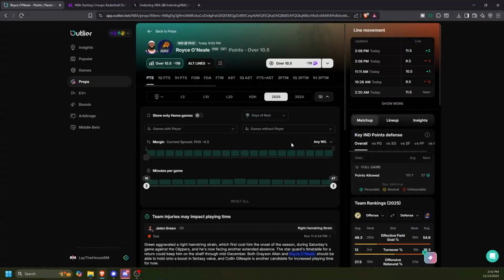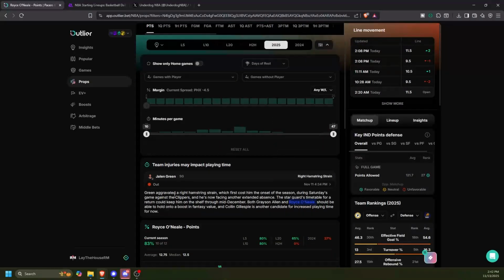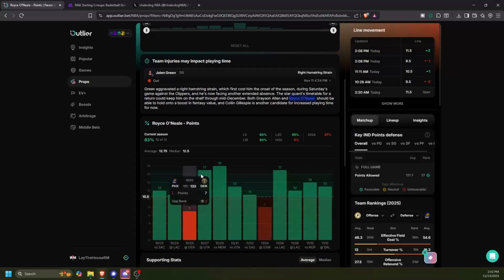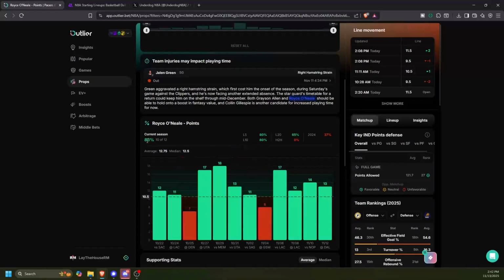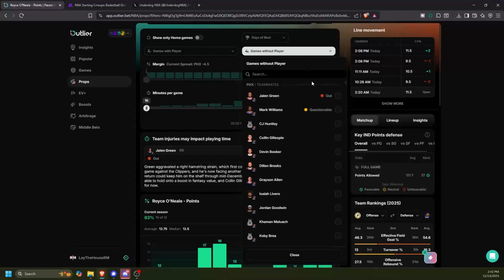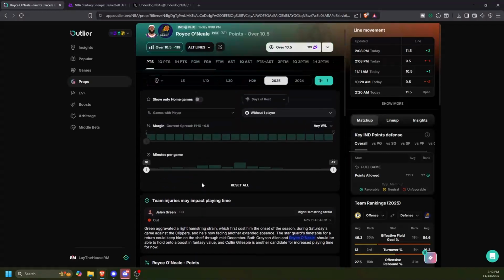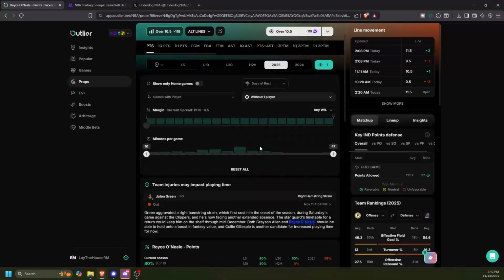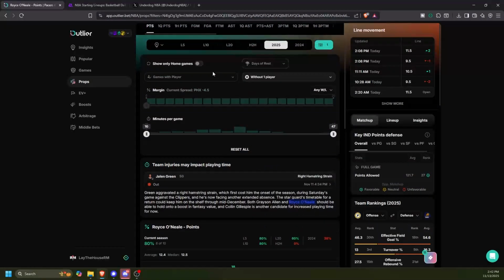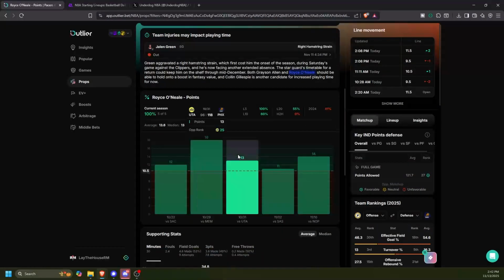I can look at this Royce O'Neal play, but Jalen Green is out, and Green wasn't with the team last year, so we really only have these 12 games this year. If I filter for games without Green, it's a 10-game sample size. So O'Neal went over this number in 8 out of 10. So that's solid. Home games, all 5 home games.